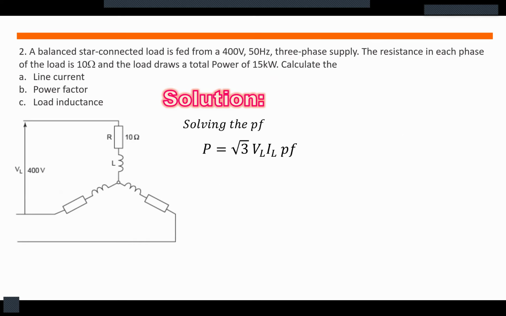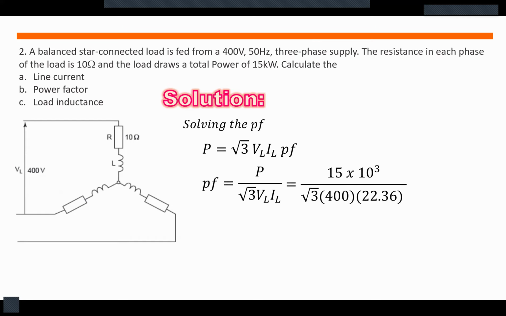So to solve for the power factor, we will use our equation. P is equal to square root of 3, line voltage multiplied by the line current multiplied by the power factor. So simply substitute to our equation. So 15 times 10 to the 3 all over square root of 3 multiplied by 400 multiplied by 22.36, and we will get power factor is equal to 0.97.